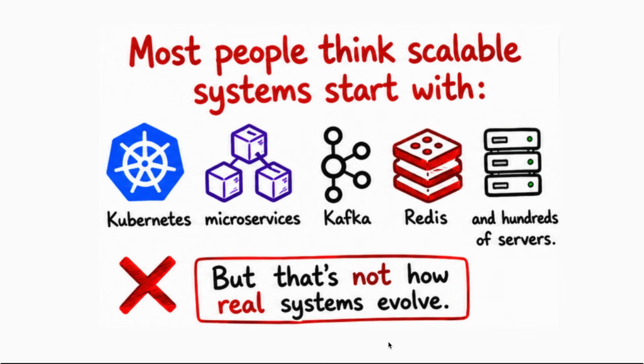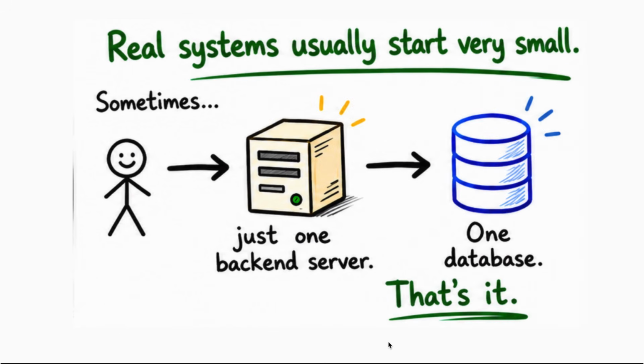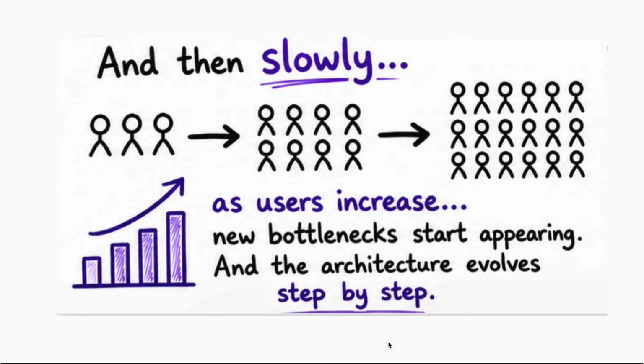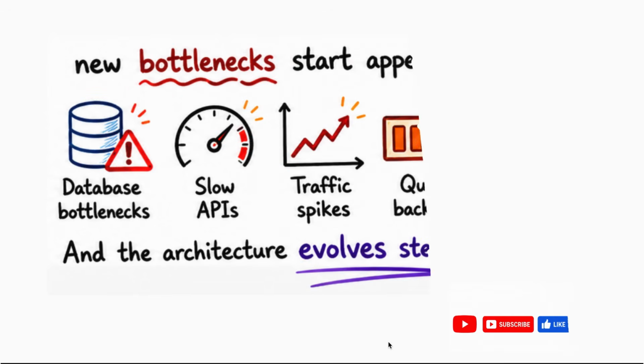Most people think scalable systems start with Kubernetes, microservices, Kafka, Redis, and hundreds of servers. And that's not how real systems evolve. Real systems usually start very small, sometimes just one backend server, one database, that's it. And then slowly, as users increase, new bottlenecks start appearing, and the architecture evolves step by step.